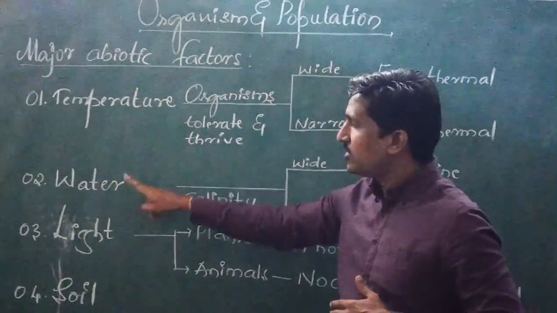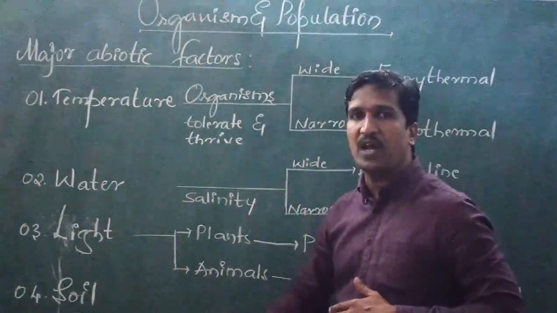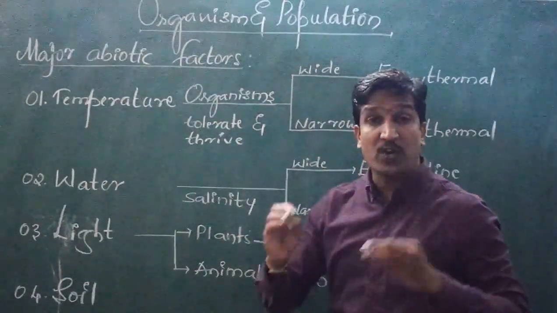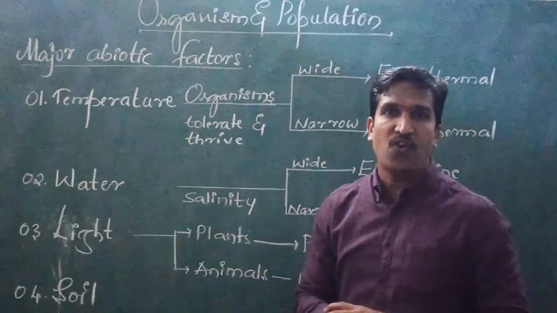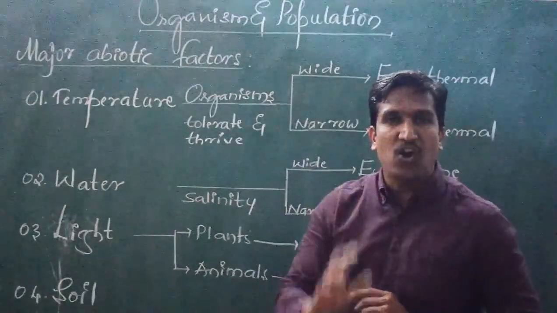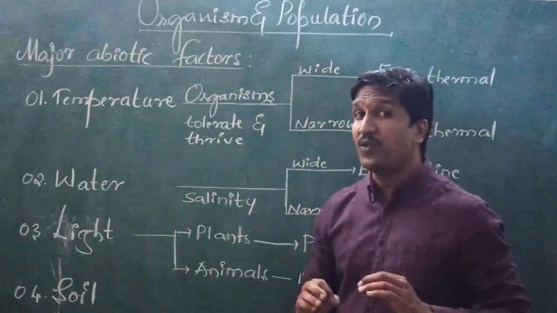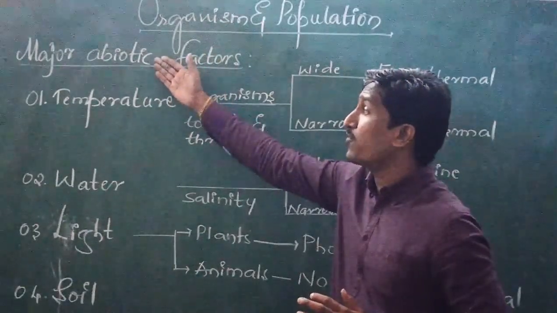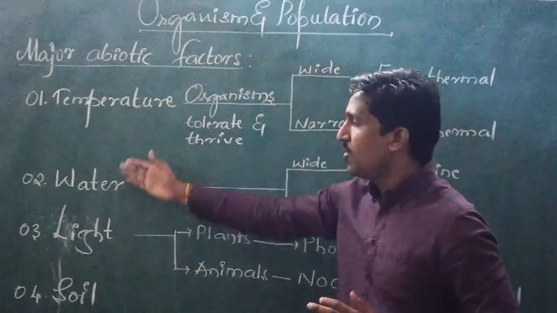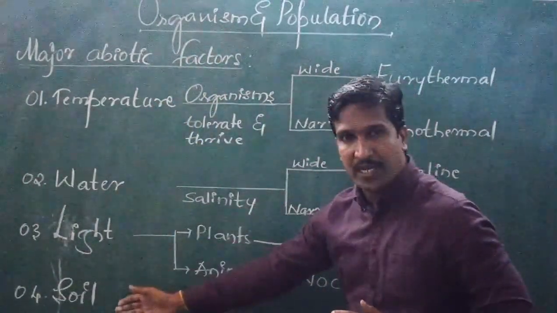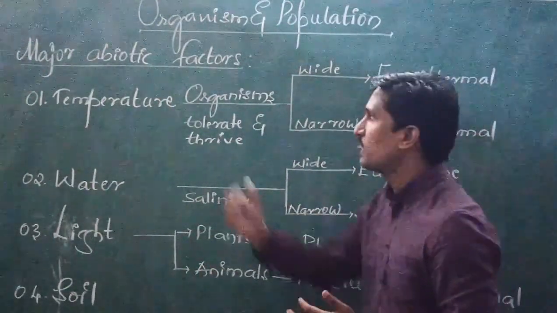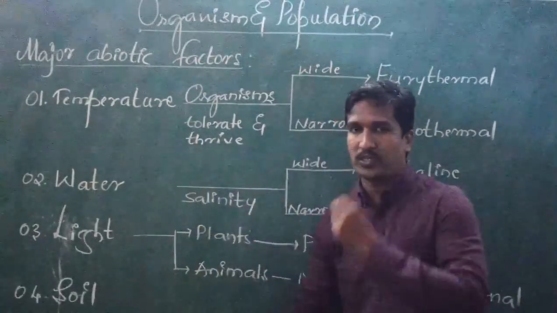These are the main abiotic factors which are very essential for the life of any organism. Life of an organism is dependent on them. We will see what their importance is. So first one is temperature.